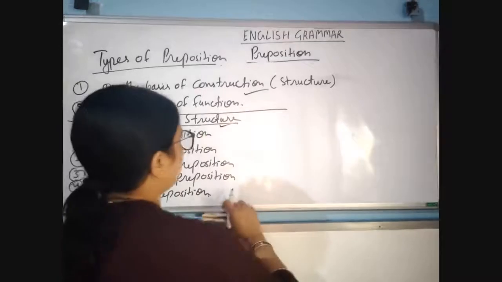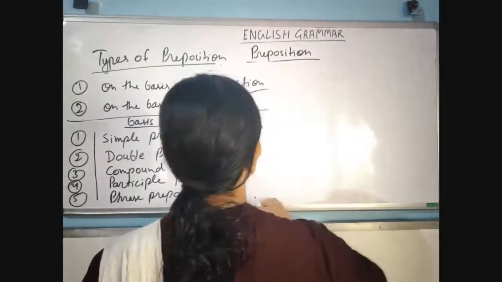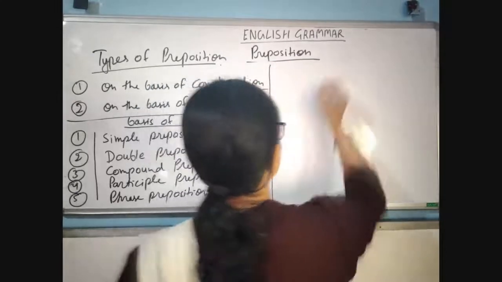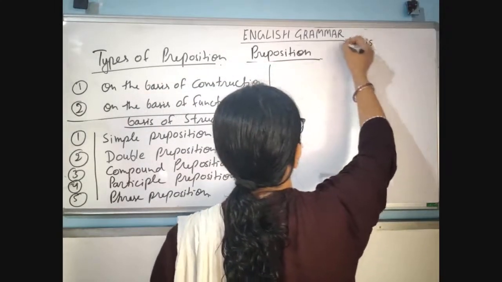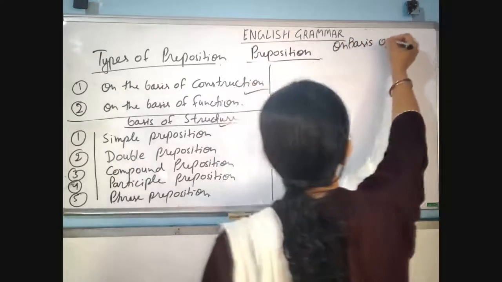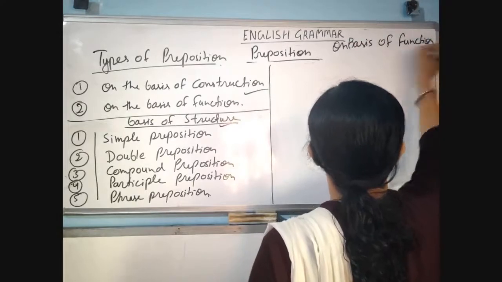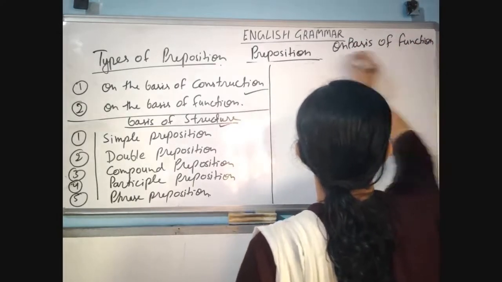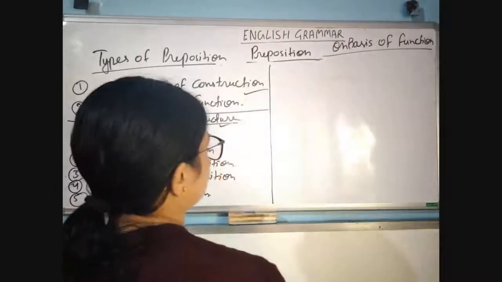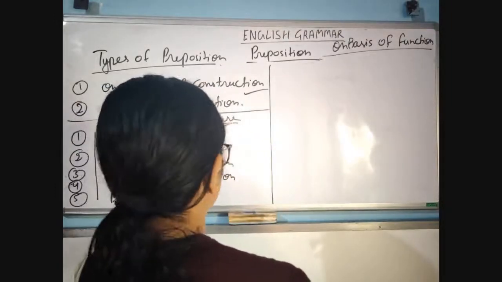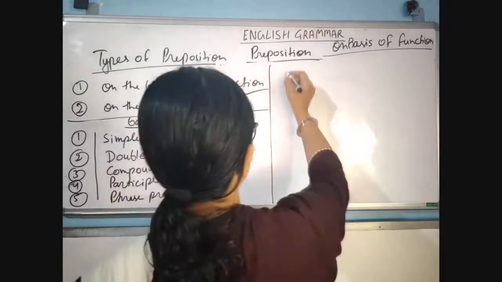Okay, and on the basis of functions, it is divided into many parts. It is mostly divided into 10 parts. Okay, so first is preposition of time.